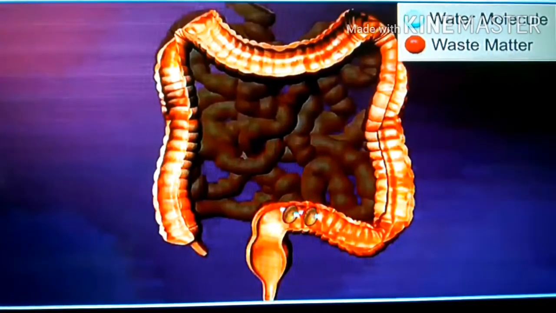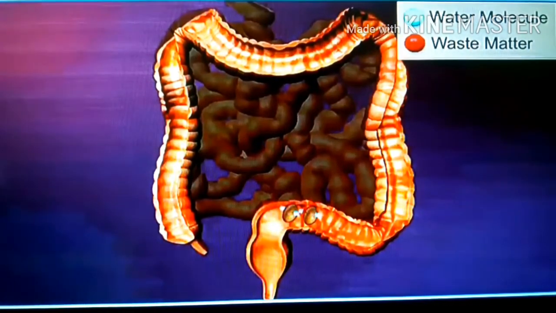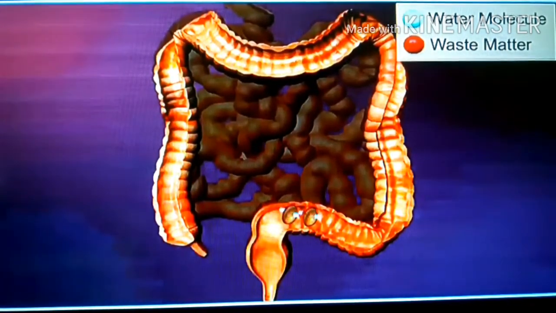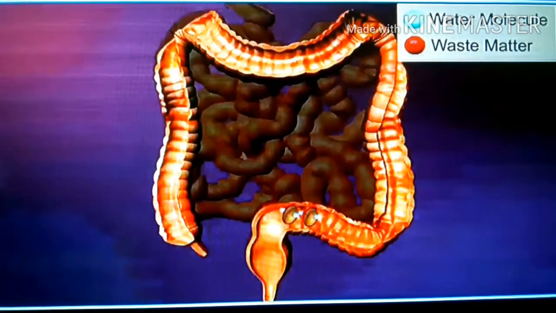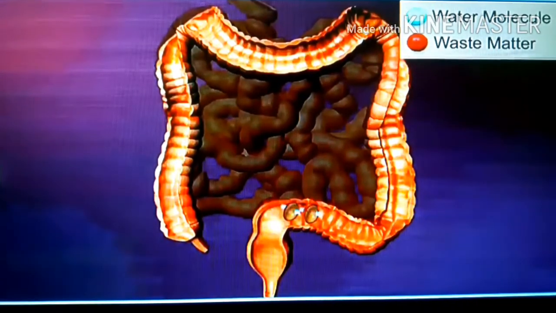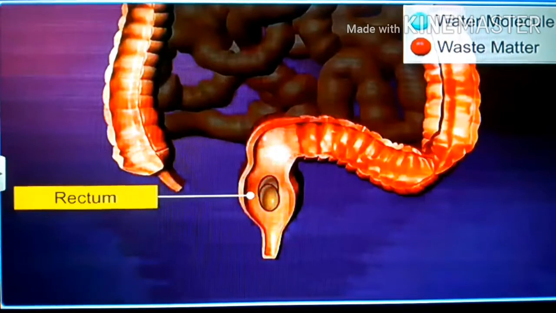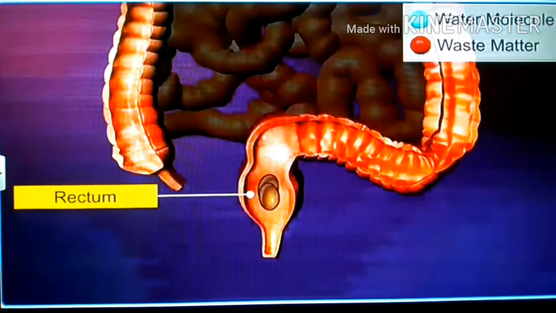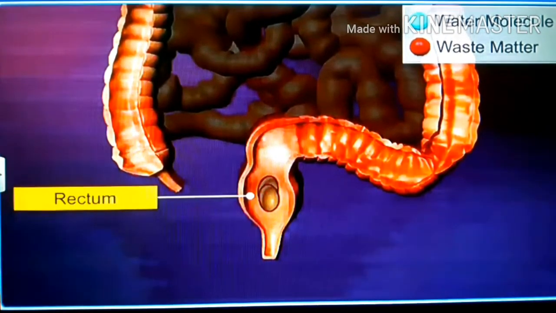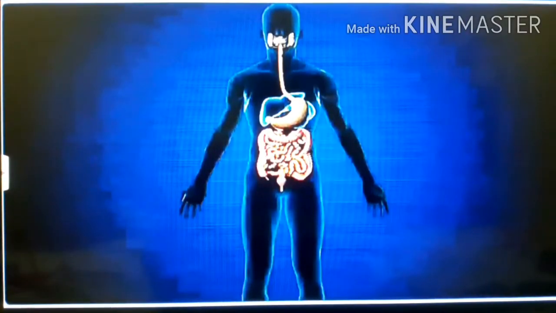So dear, in the large intestine, water molecules are absorbed, and some drugs are also absorbed. So we can say that in the large intestine, absorption of water, some minerals and drugs takes place. And waste material or feces is temporarily stored in the rectum. So, dear students, this is how digestion takes place in the human body.